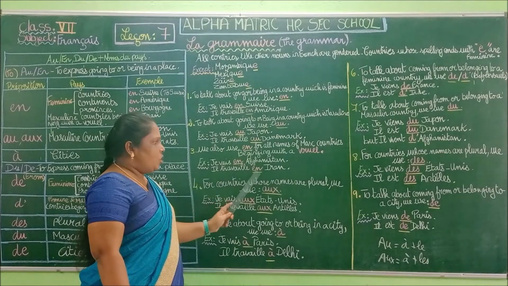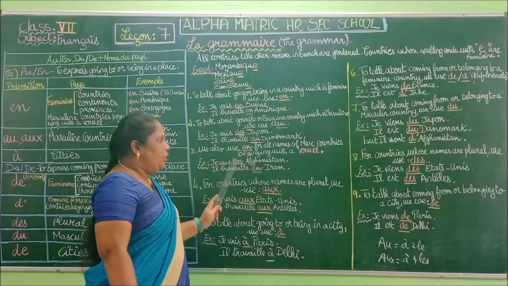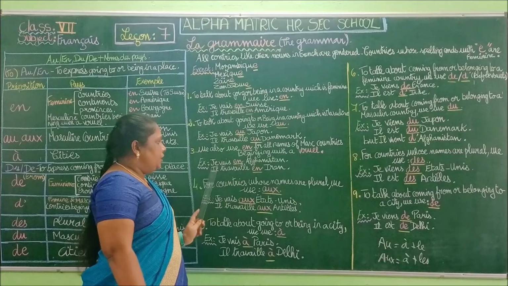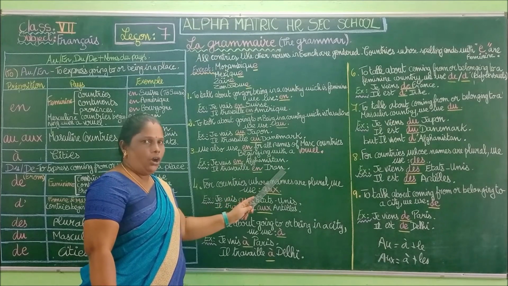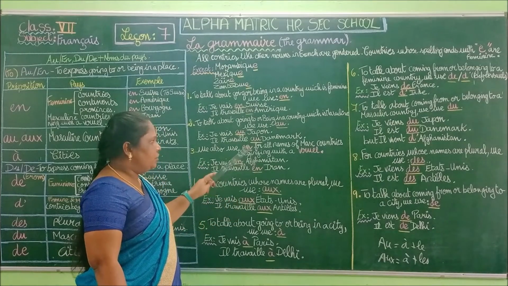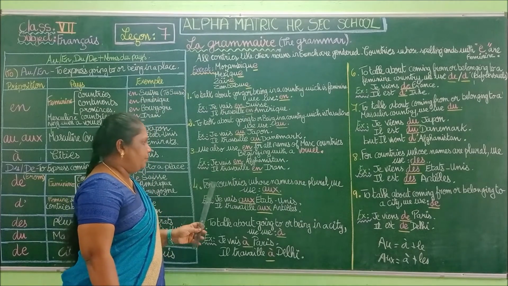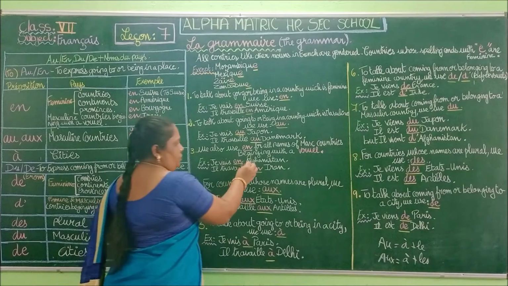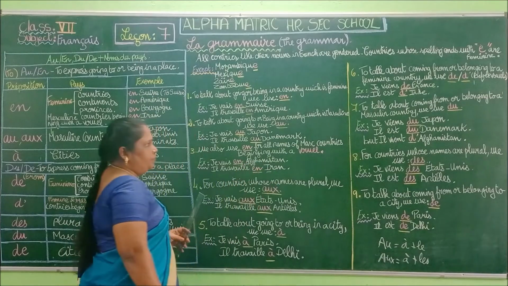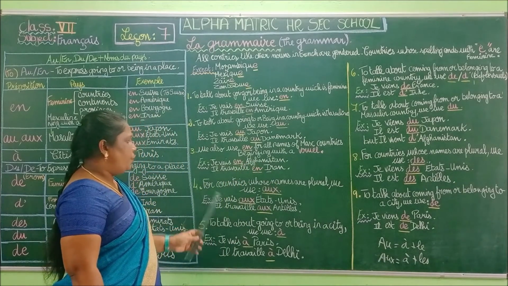Il travaille en Amérique. So I am going to Afghanistan. He works in Iran. Okay, so this is the thing for the third point. Example for the third point. Vowel countries. Okay. So here, next one, fourth point.